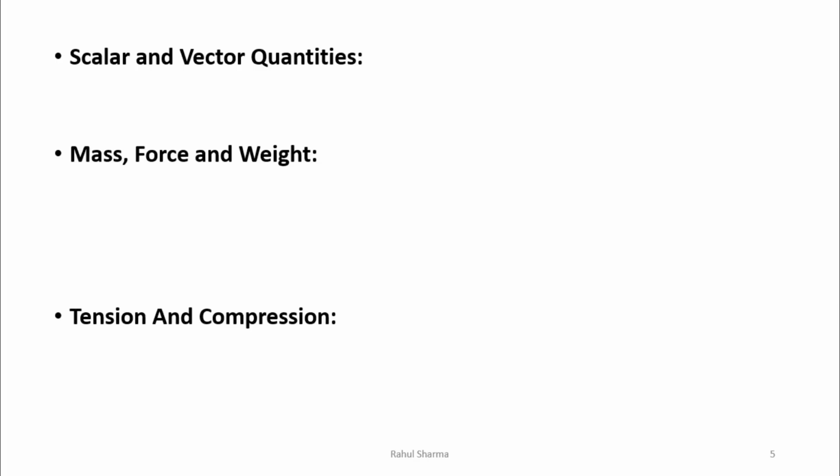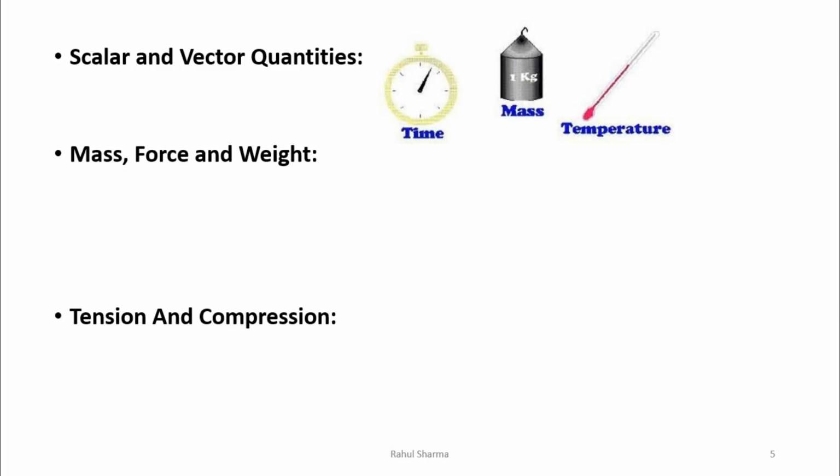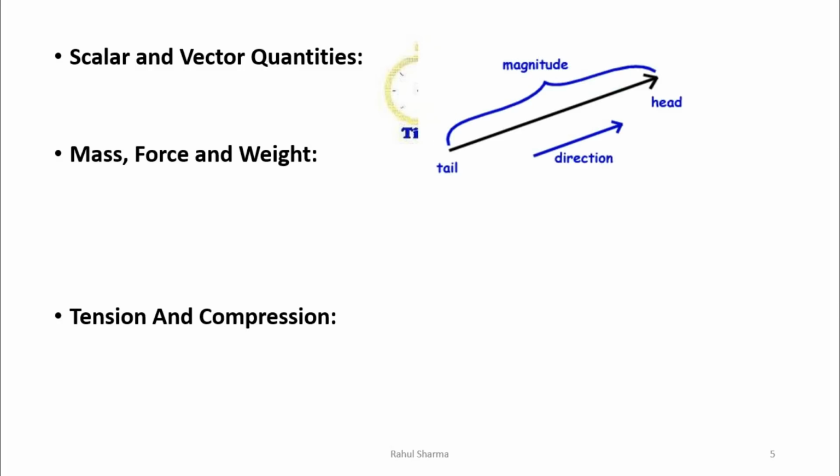And for example, mass, length, volume, temperature, time, these are the scalar quantities. But when I talk about the vector quantities, it means all those quantities which possess magnitude as well as direction. For example, displacement, velocity, acceleration, force, momentum, all these are vector quantities, and we represent the vector quantities with magnitude as well as direction.